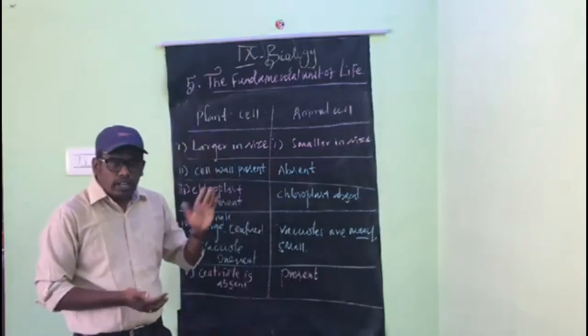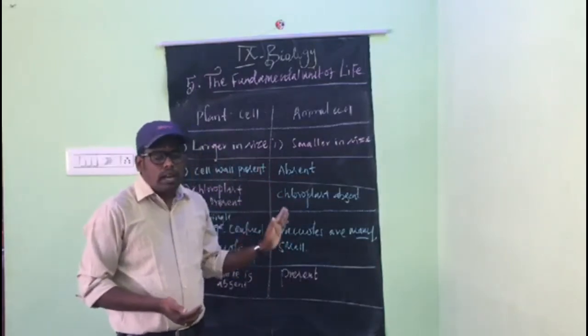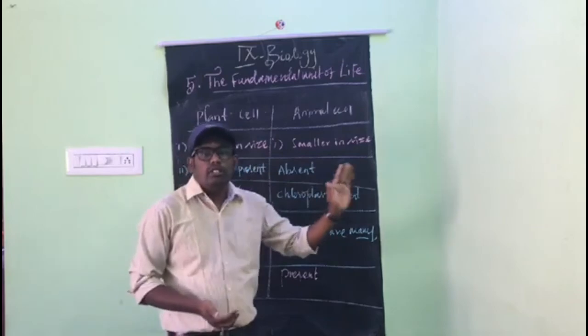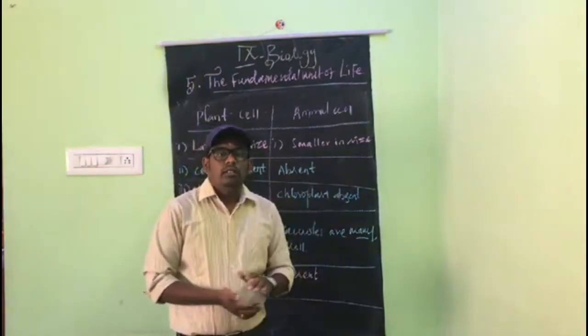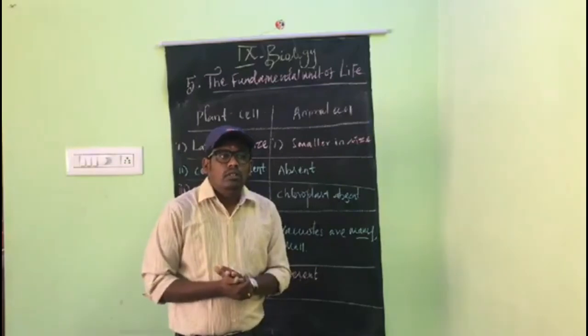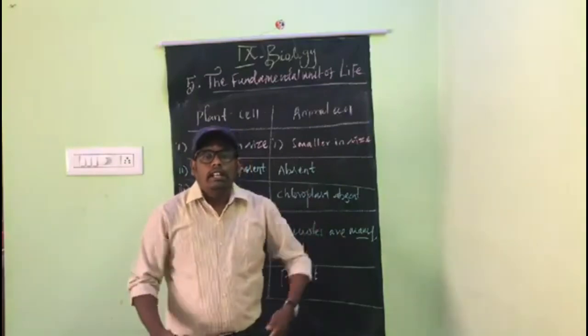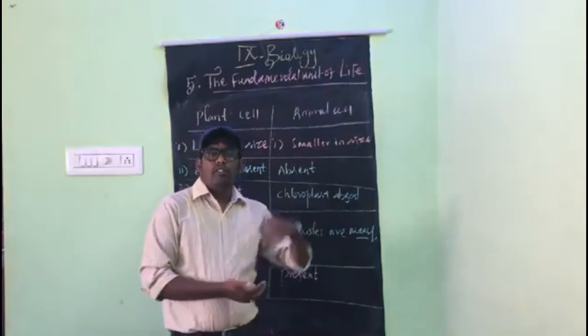So kindly draw the plant cell and animal cell diagram which is in your textbook. And the labels are very important. The labels will not be given directly in the exams. There will be a clue.